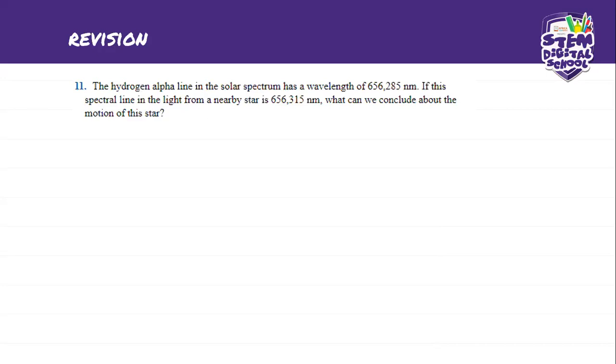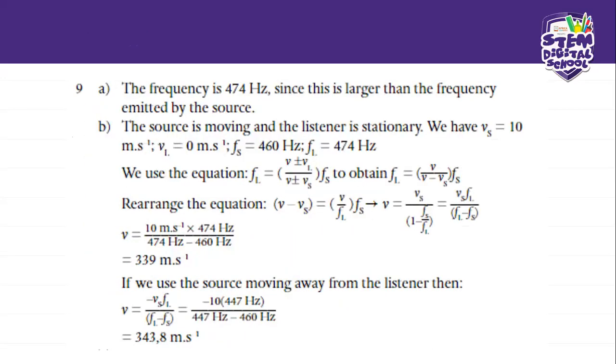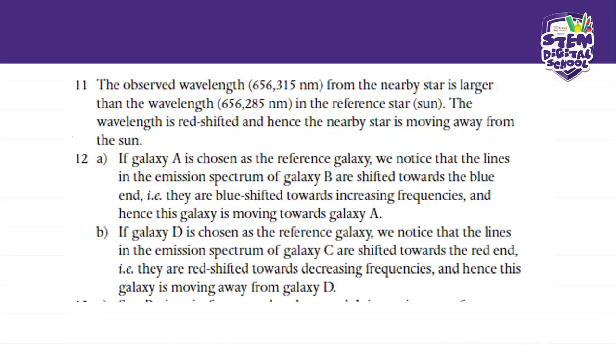Okay, so let's move to our answers. So it says here, the observed wavelength, which is the one from the nearby star, is larger than the wavelength in the reference star. So the reference star is basically the sun. So which means that this wavelength is redshifted, and hence the nearby star is moving away from the sun.